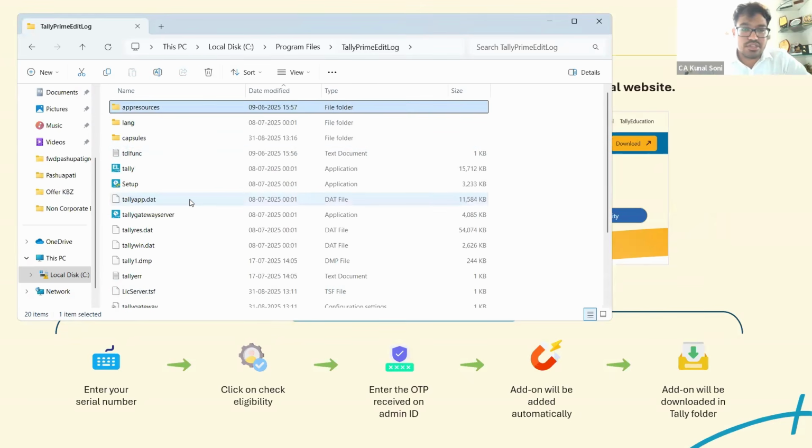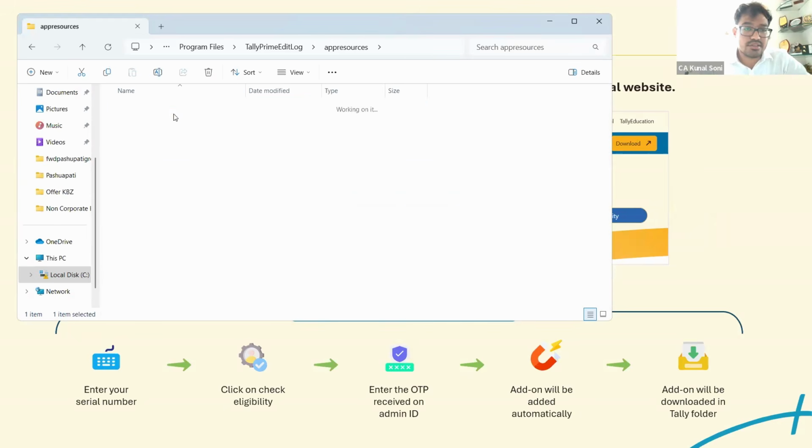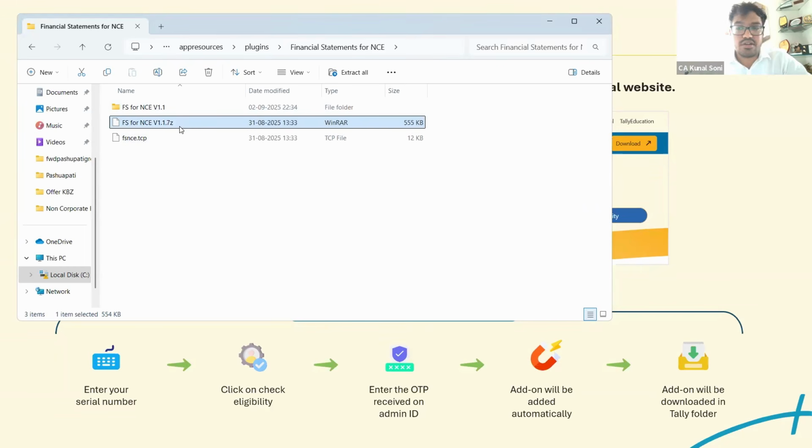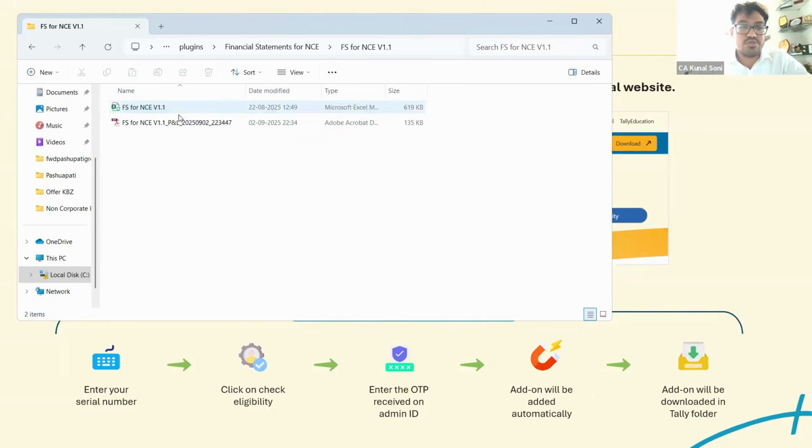Once you have installed the same, in the app resources, if you look into plugins, you will see financial statements NCE. These are the two TCP files that are there, and there is one RAR file also. This particular RAR file you need to extract, and once you extract the same, you would get this Excel file, which is macro enabled, in which your financial statements would be prepared.